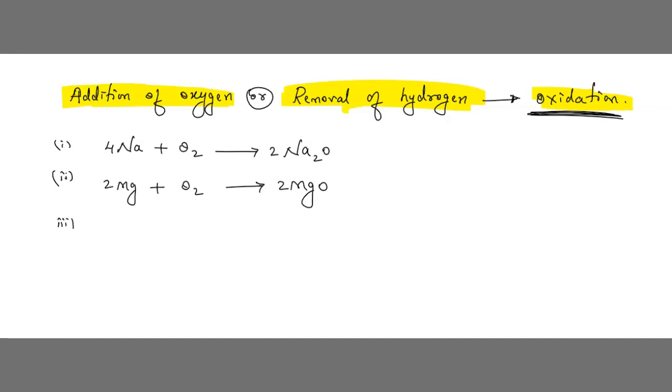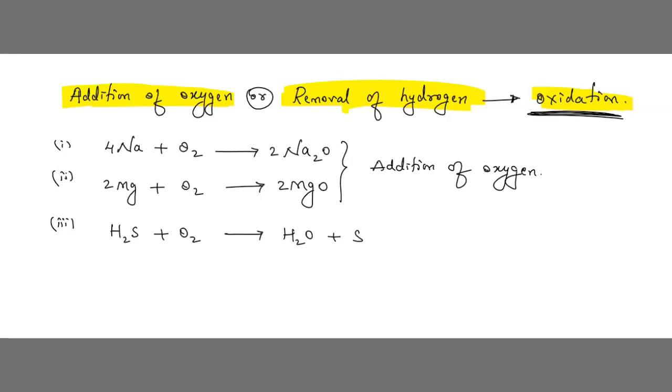Now the third case we can see. Now children, in both cases, what did we notice? Addition of oxygen. We have noticed addition of oxygen. Now for the third case we can take hydrogen sulfide, that is H2S. When it combines with oxygen, it gives water plus sulfur. This is also oxidation only.